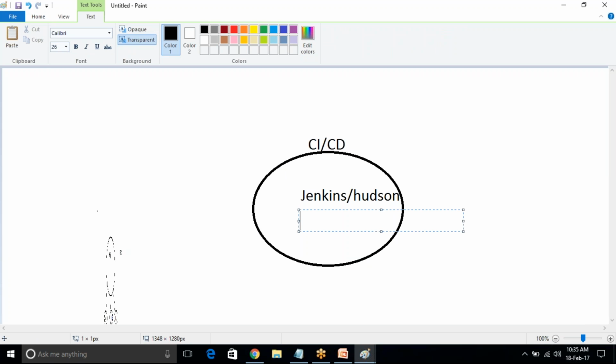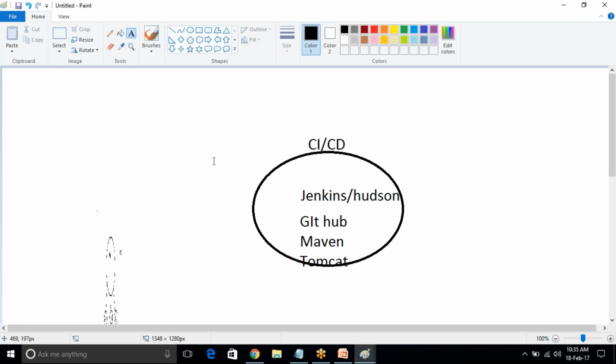If I want to use GitHub, I need to download the GitHub plugin here. If I want to use Maven, I need to download the Maven plugin. If I want to use Tomcat, I need to download the Tomcat plugin. It is a plugin based tool. Whatever we are using in our environment, we need to download here. After downloading Facebook, what are we doing? We sign up, giving the username and password. We need to configure everything.